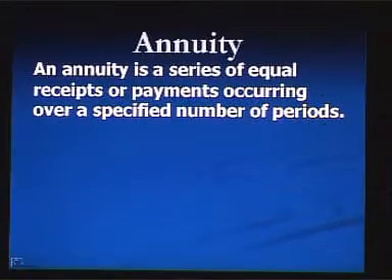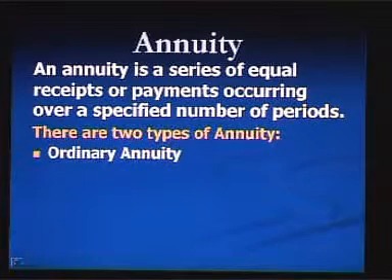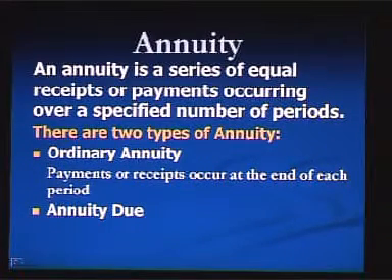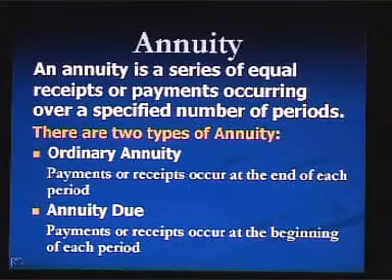An annuity is a series of equal receipts or payments occurring over a specified number of periods. There are two types of annuity: ordinary annuity and annuity due. In the case of ordinary annuity, payments or receipts occur at the end of each period. In the case of annuity due, payments or receipts occur at the beginning of each period. In order to calculate the present value and future value of an annuity, we will consider compound interest only, not simple interest.